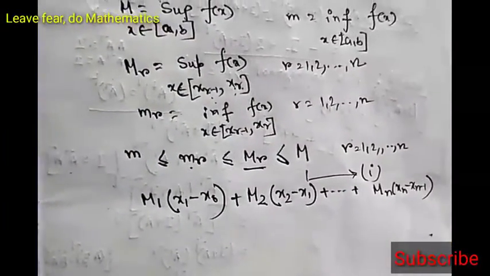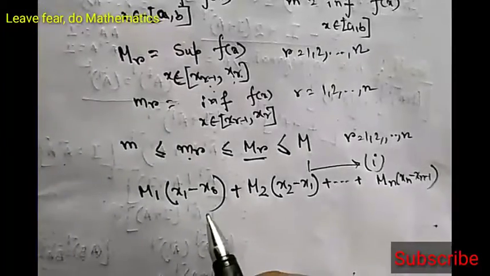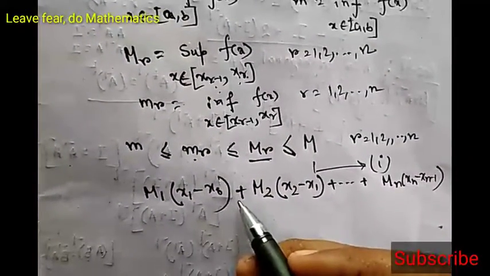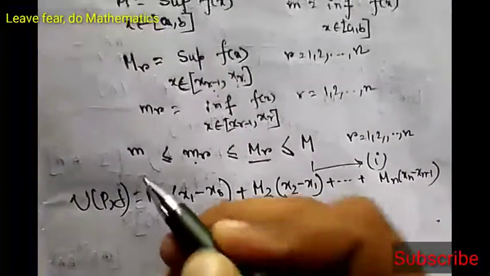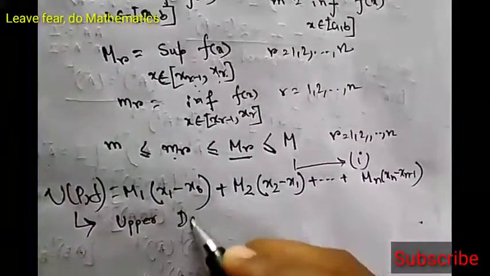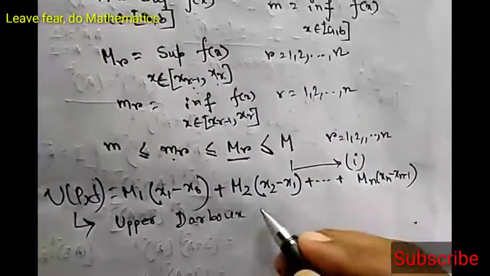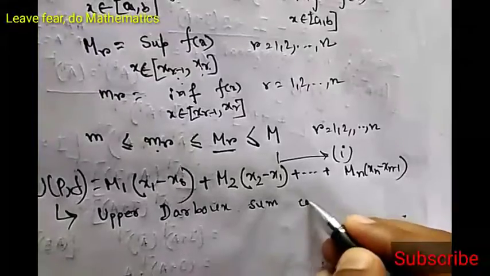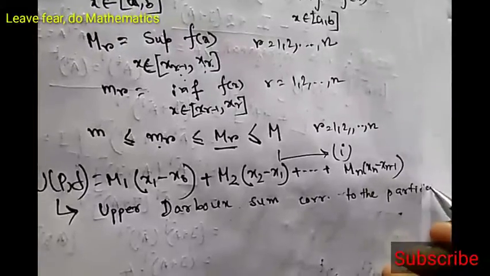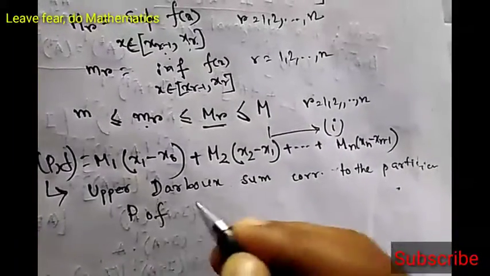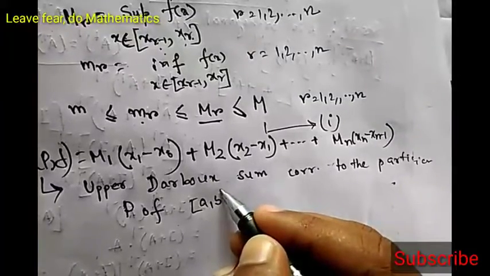This is called the upper Darboux sum of f corresponding to the partition P and is denoted by U(P, f). So this is called the upper Darboux sum corresponding to the partition P of closed interval AB. Now similarly, in place of supremum we can consider infimum.